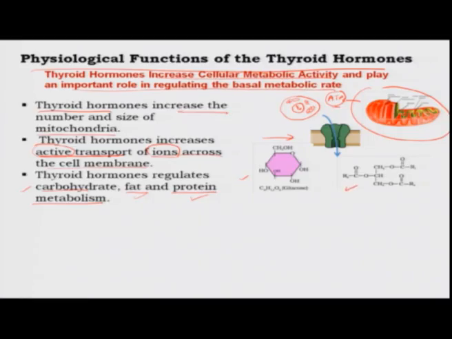So, here is an example of a glucose molecule and here is an example of a fatty acid. You see this is the glycerol and it has one fatty acid chain, another fatty acid chain and a third fatty acid chain attached to it in this way. So, thyroid hormone actually regulates the carbohydrate, fat and protein metabolism. What do we mean by that?